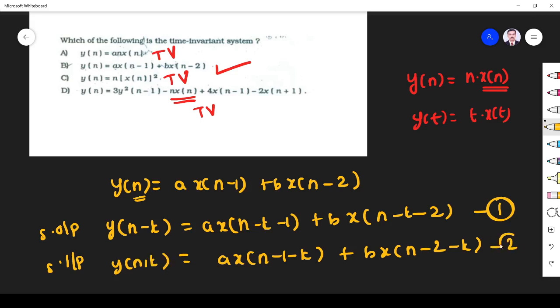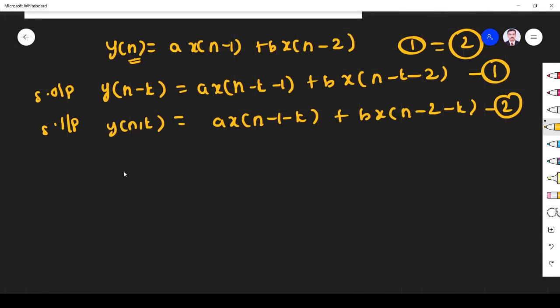This is 2. You check whether 1 is equal to 2. Yes, of course 1 is equal to 2. So surely it is a time invariant system. So our guess is correct. Right? Okay. Next.